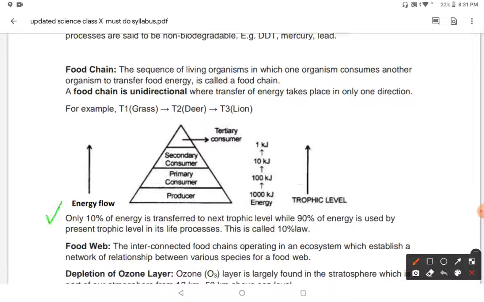Only the 10% rule is followed: 10% of the energy is transferred to the next trophic level, while the 90% is used by the present trophic level in its life processes. So this is called the 10% law.